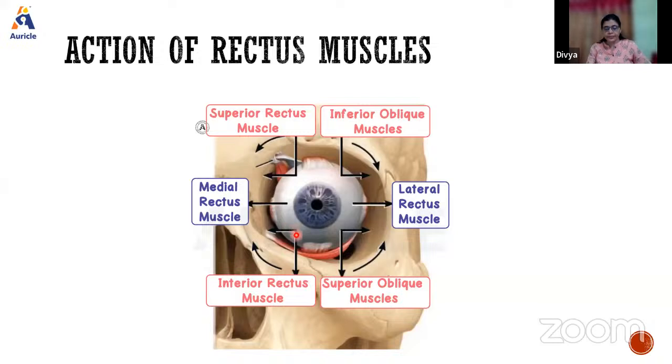Whereas inferior rectus brings about depression, again adduction, and extorsion. This way it is extorsion. So from this to like this will be the extorsion, whereas from above downwards here will be the intorsion. Then we have the lateral rectus, which will move laterally like this, whereas medial rectus will move medially. So that is adduction and abduction. Medially it will help to move the eyeball, and this will move laterally.